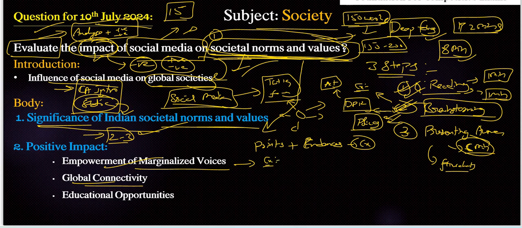Recently the Dalit Women Fight platform on Twitter has empowered Dalit women in India, especially against caste-based discrimination and violence, right. That is the next part. Global connectivity is there. It fosters cross-cultural understanding and empathy. That is mainly promoting solidarity and cooperation across geographical and cultural boundaries. That is very important here. We need to focus on it.